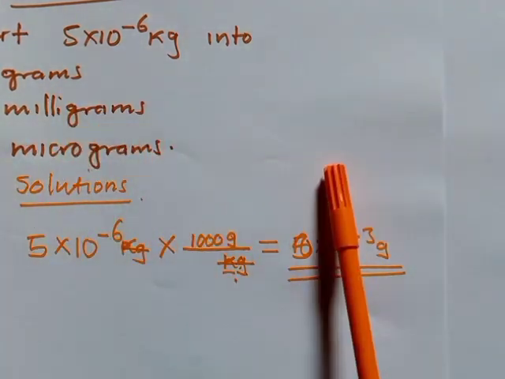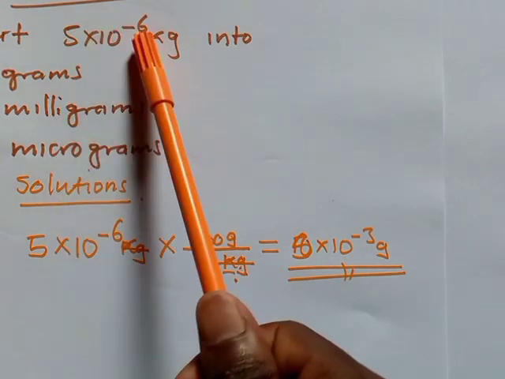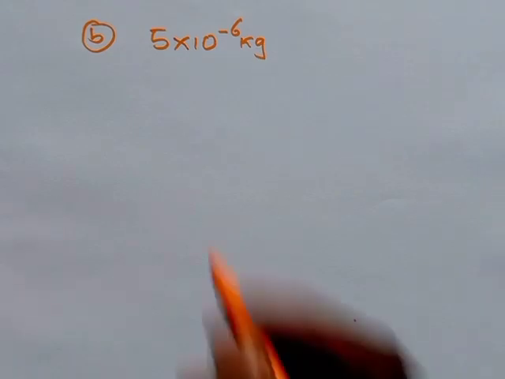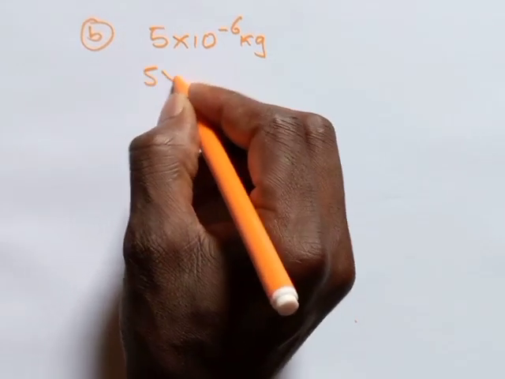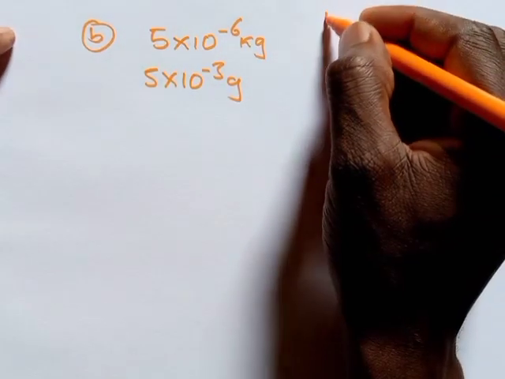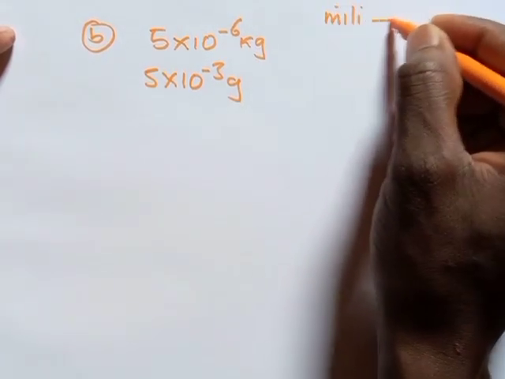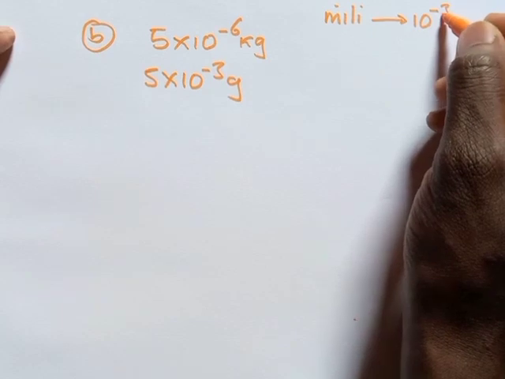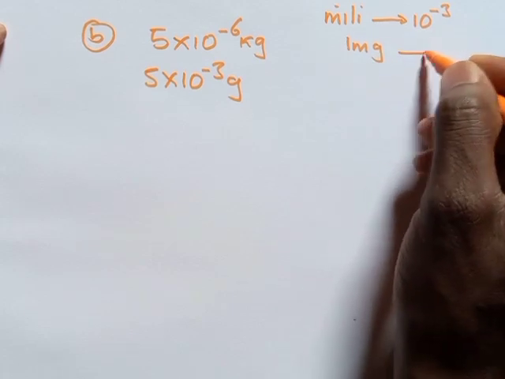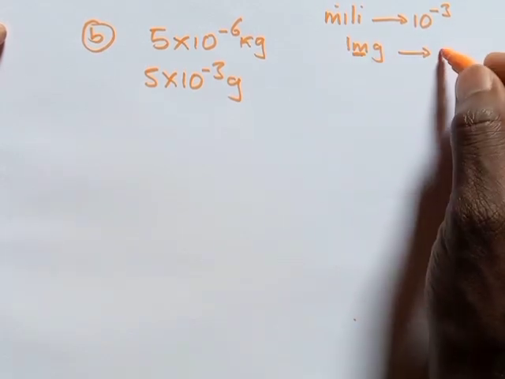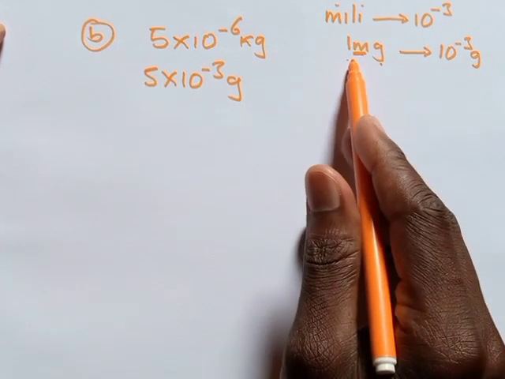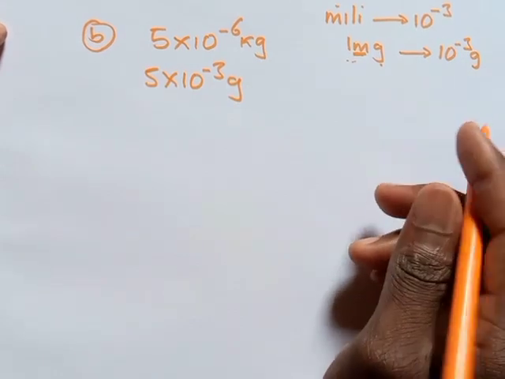It means you must convert this first into grams, and after grams, you convert into milligrams. Let me take it from where we are: 5 multiplied by 10 to the power negative 3 grams. Remember, milli is equal to 10 to the power negative 3. In a case where they say milligram, we get what a milli is, 10 to the power negative 3, and get a gram, meaning a single milligram is equated to 10 to the power negative 3.